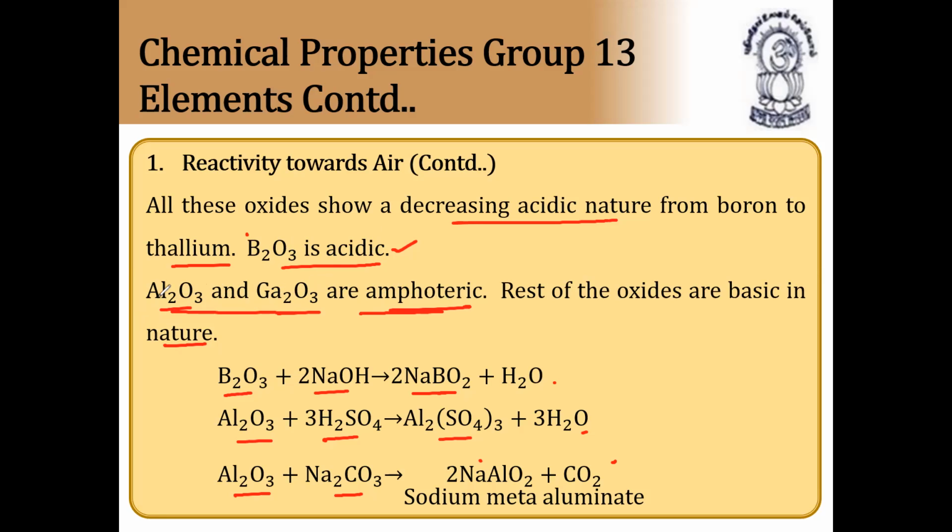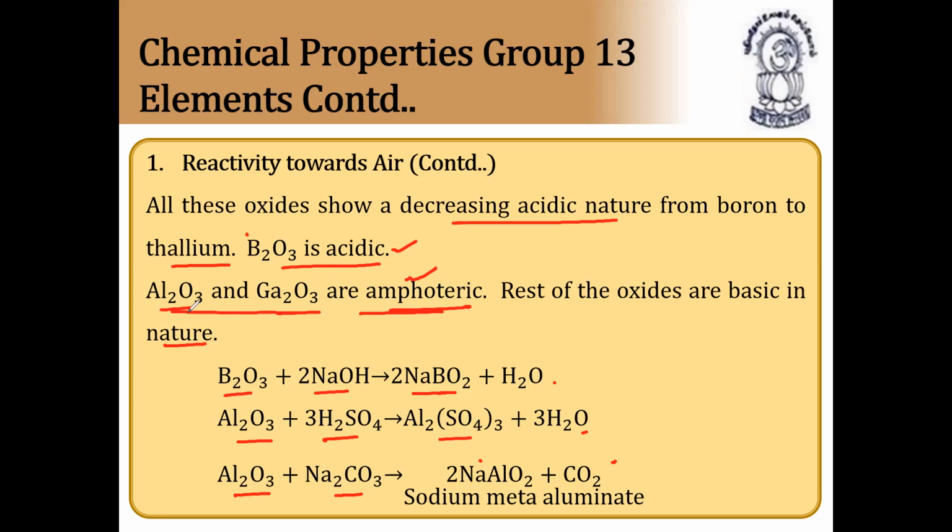These two are metallic oxides, but they are less metallic. So that's why they are called amphoteric oxides. Amphoteric oxide means they can combine with acid and base to form compounds. Aluminum oxide can combine with acid as well as with base. With the base it forms aluminum hydroxide, with acid it forms aluminum sulfate.